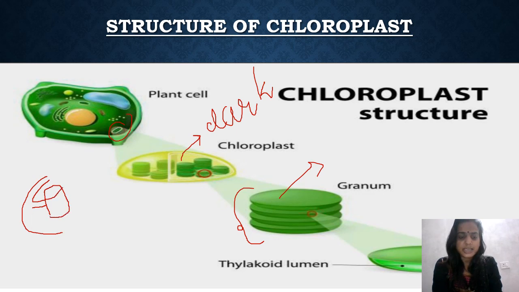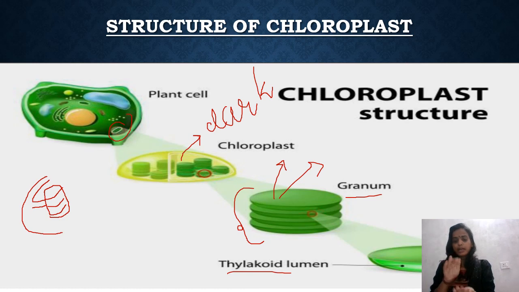So such stacks are formed. These stacks are known as granum, whereas the individual sac-like structures are known as thylakoids. The stack of a few thylakoids is known as granum. Now you can see that various grana are present in the stroma. These grana are also connected to each other.